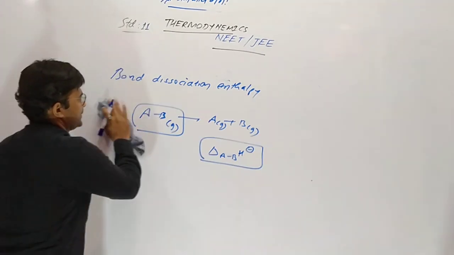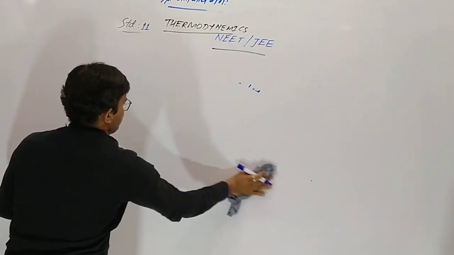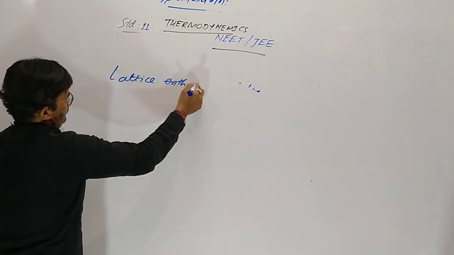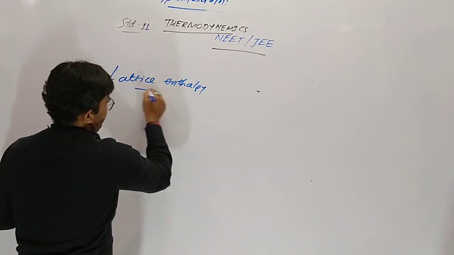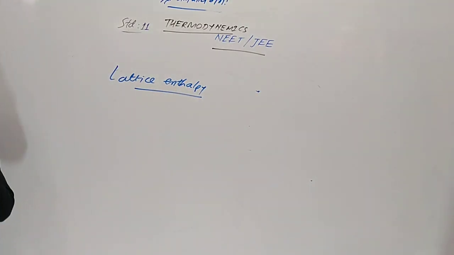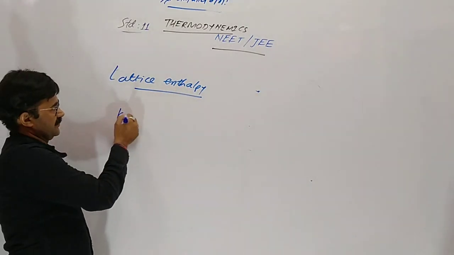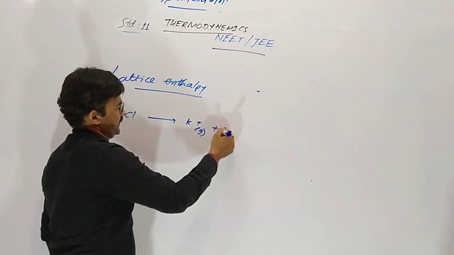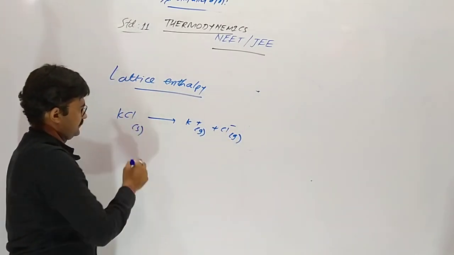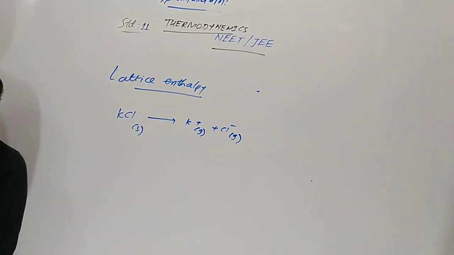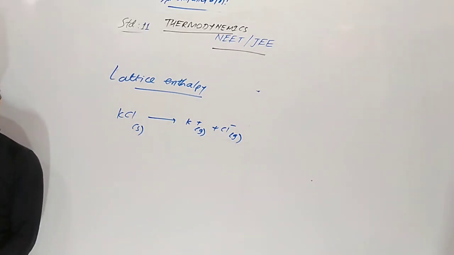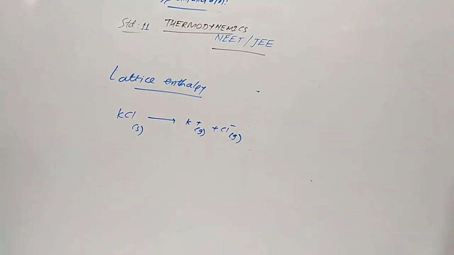Now what about lattice enthalpy? Take 1 mole of potassium chloride, K+ and Cl-, a 1 mole ionic compound crystal completely separated into isolated particles in the gaseous phase.